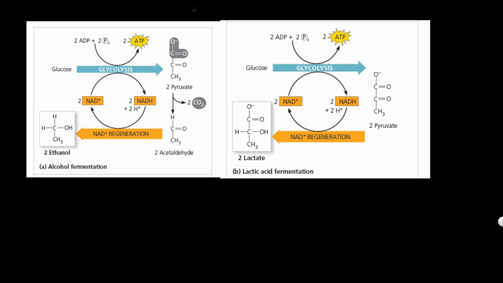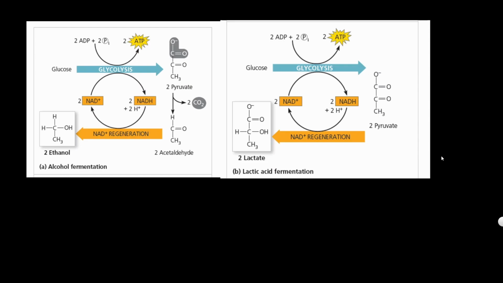This topic will be fermentation, and this will happen when there's no oxygen available. So there's no oxygen or anything to accept the electron in the ETC, the electron transport chain. We have two types: alcohol fermentation and lactic acid fermentation. In animals, we're going to have lactic acid fermentation, which is on the right. And in bacteria and yeast, they're going to have alcohol fermentation.